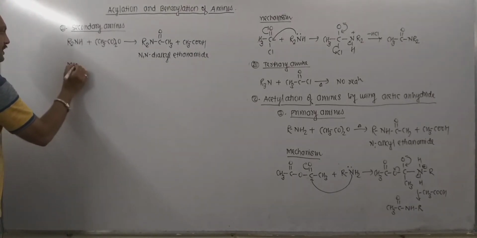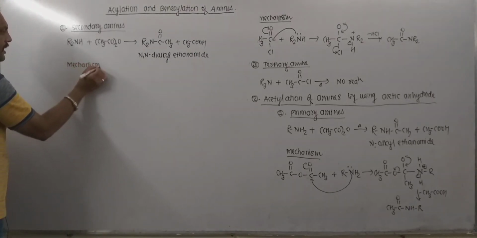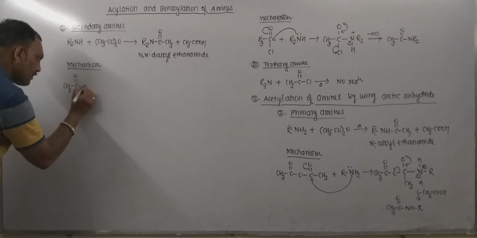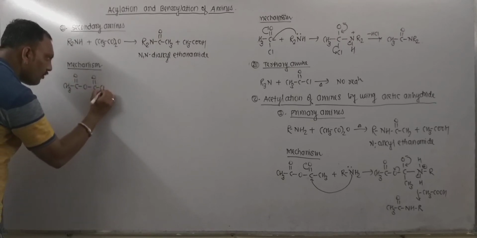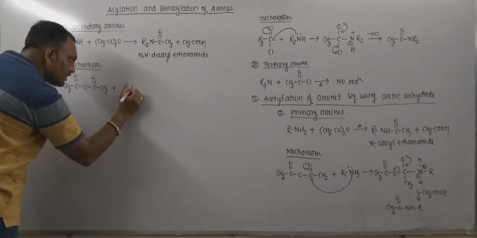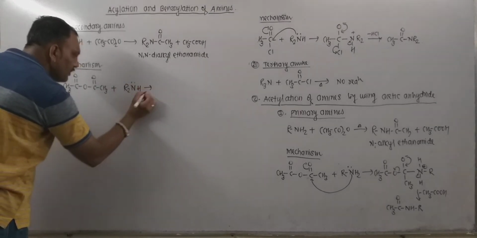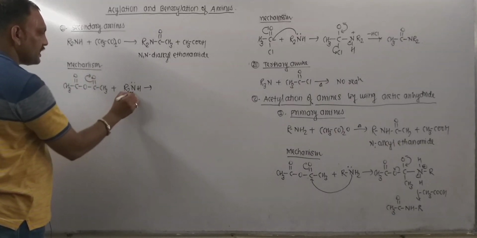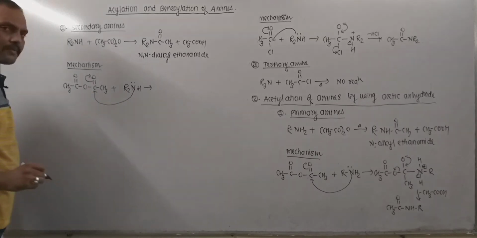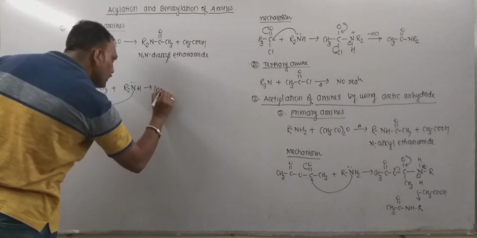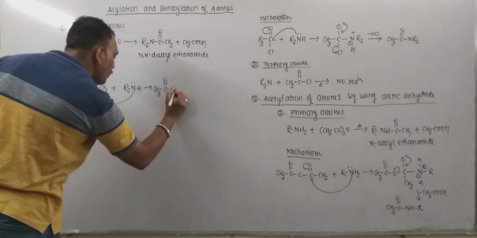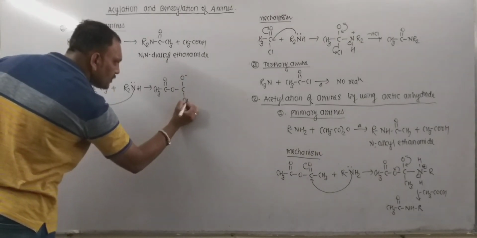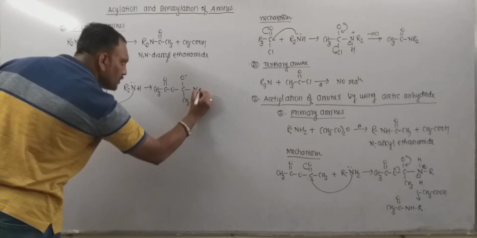Now let's see the mechanism. The mechanism can be explained in a similar manner. Take a look, acetic anhydride can be given as this. Now when a 2-degree amine, that is a secondary amine, is treated, since this group is polar, electrons get attracted towards oxygen and this nitrogen along with its lone pair attacks this carbon, and that leads to the formation of CH3COO minus and CH3, which can be written as NHR2.